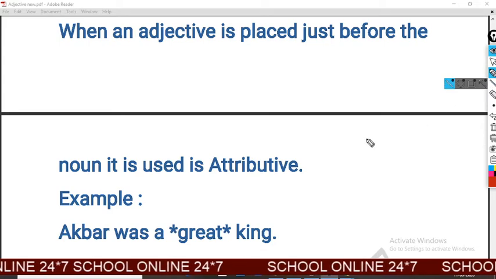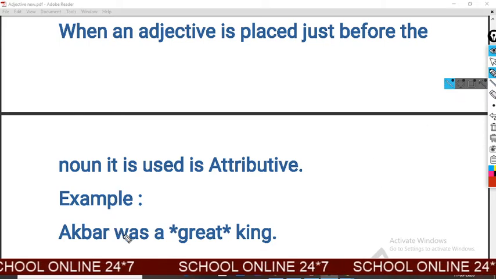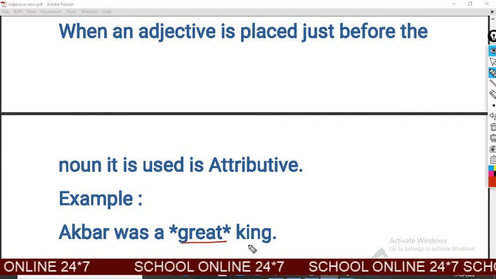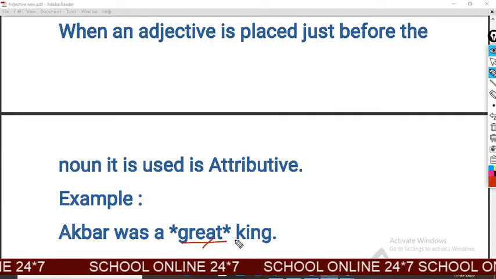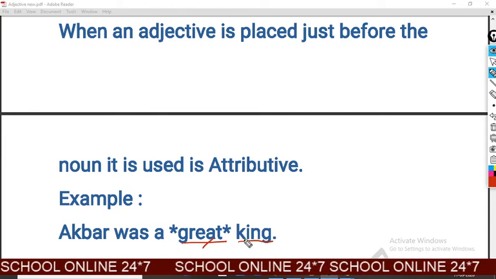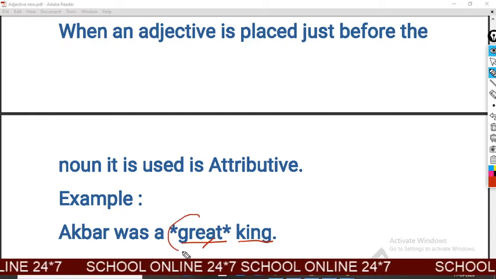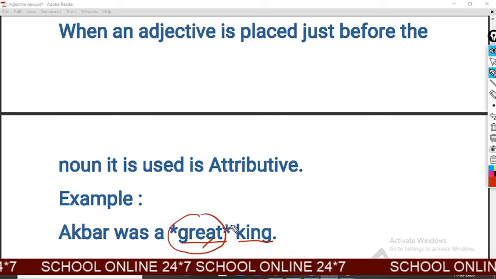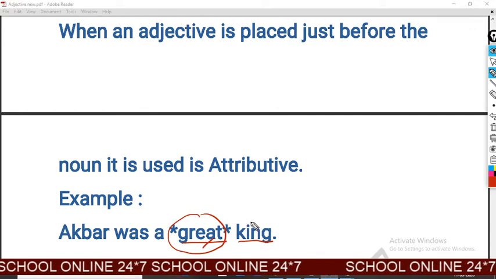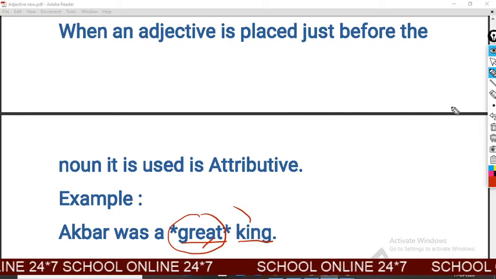Look at the example, it will be more clear to you. Akbar was a great king. There, great is adjective word and king is noun. So it is the use of attributive because great, the adjective word, is present before the noun. So this is the use of attributive.